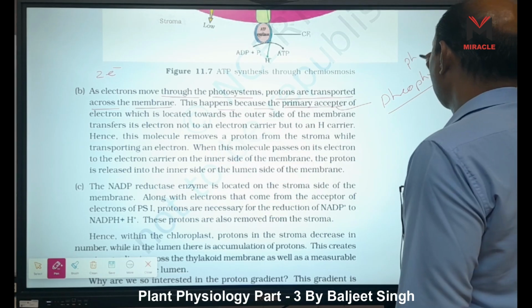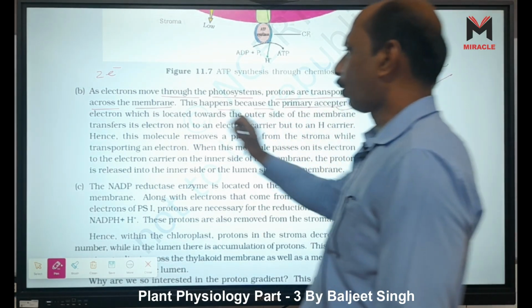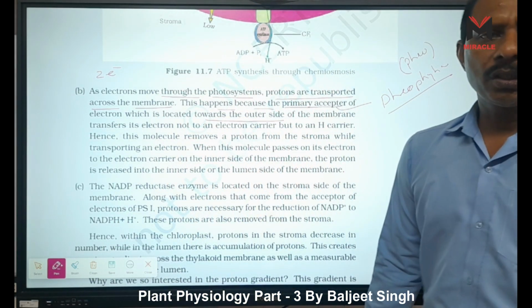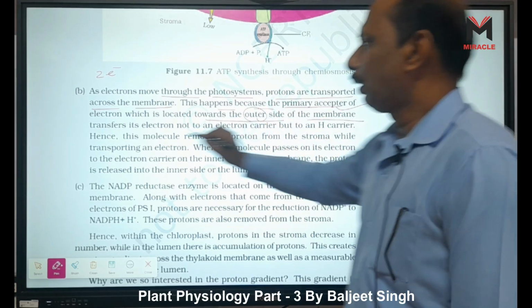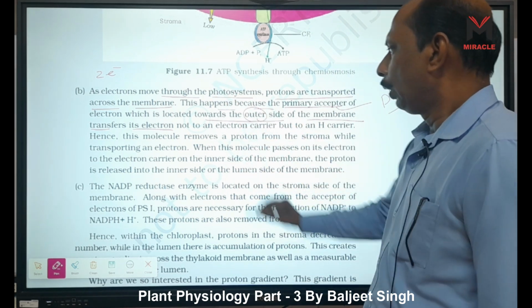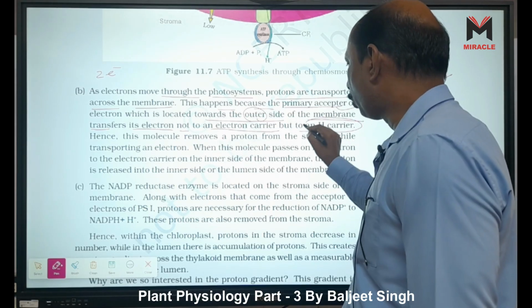Simply we write them PHE, right? Pheophytin, the primary acceptor of electron, which is located toward the outer side of the membrane. It transfers its electron, not to an electron carrier, but to a hydrogen carrier.